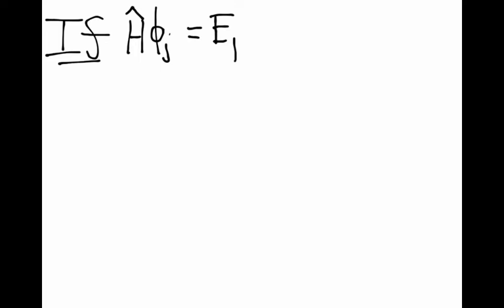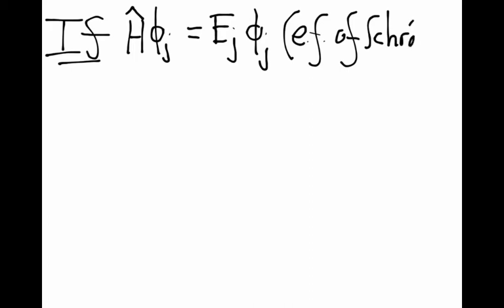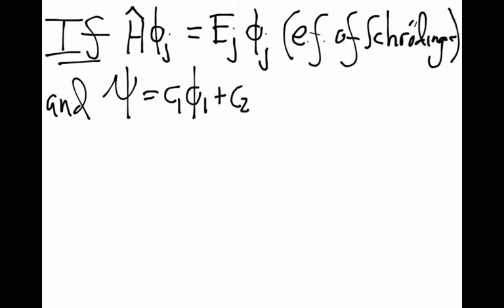If the wave function is an eigenfunction of the Schrödinger equation, so H phi sub j is equal to the total energy eigenvalue E sub j times phi sub j, so it's an eigenfunction of the Schrödinger equation. And the overall wave function is a linear combination of that basis set of eigenfunctions of the Schrödinger equation of total energy. So that wave function psi is equal to C1 Phi1 plus C2 Phi2, etc., etc., etc.